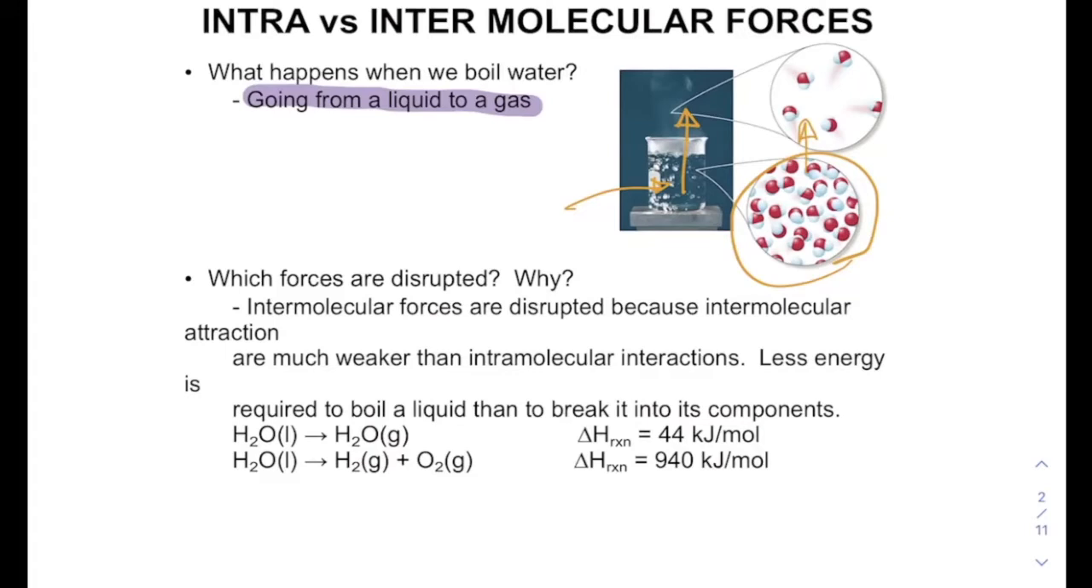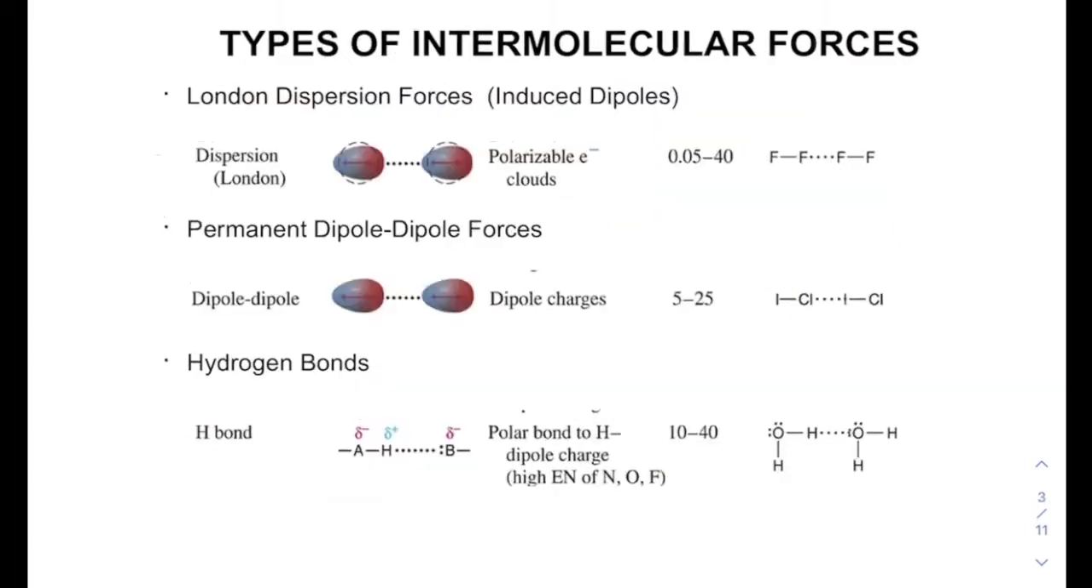If you look down here, in order to take water from liquid to a gas, we're talking about 44 kilojoules per mole. And if we want to actually break up the bonds in water to bring it to hydrogen and oxygen, we're going to need 940 kilojoules per mole. So there's a lot more energy required to break chemical bonds, and not as much required for us to disrupt intermolecular interactions. What are the three main types of intermolecular interactions?